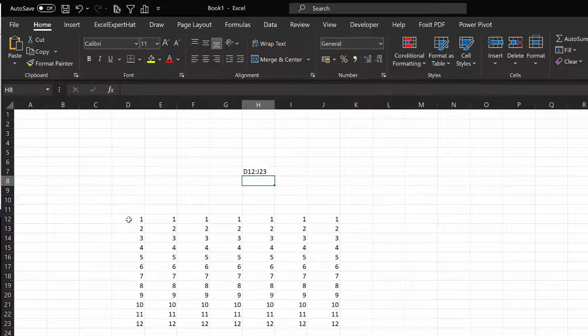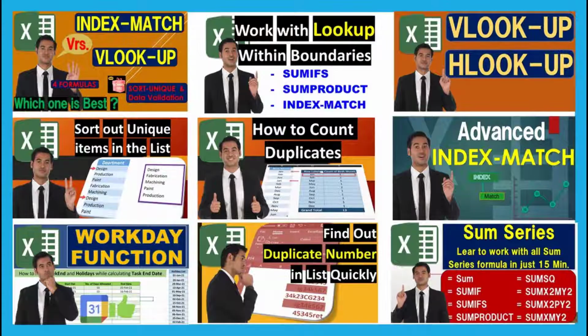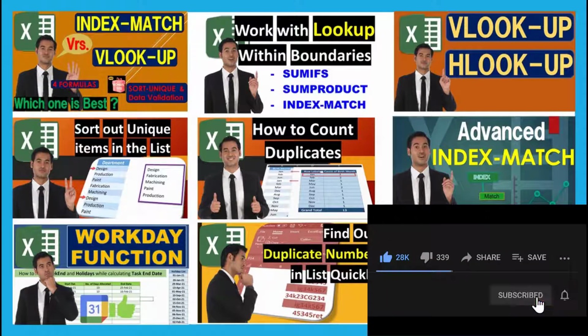This way you select the entire range of the table, and this will be required in many formulas. We have a separate series for formulas, so please do watch that series also.